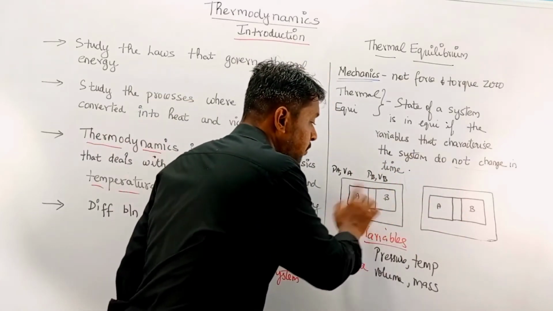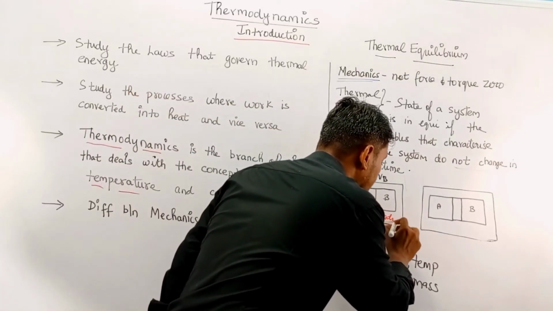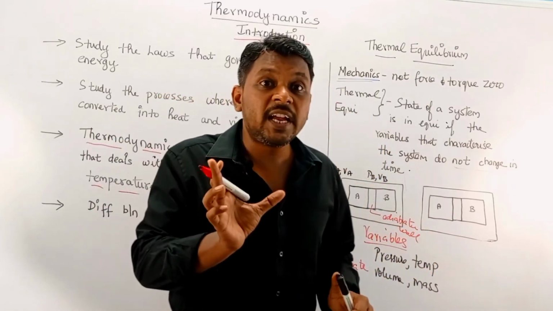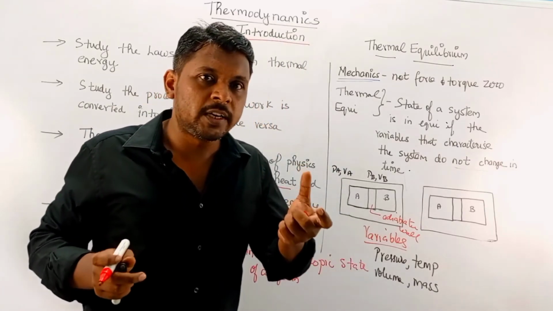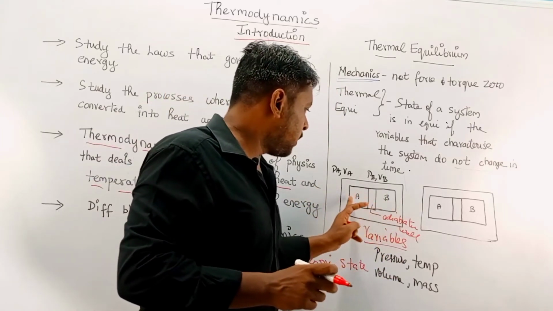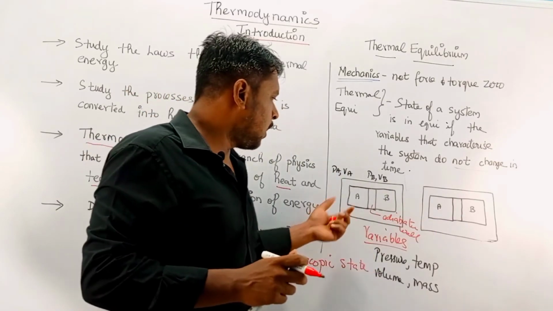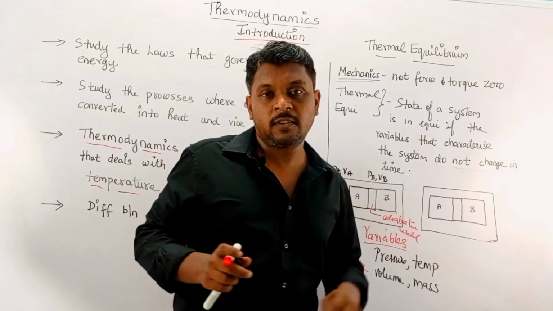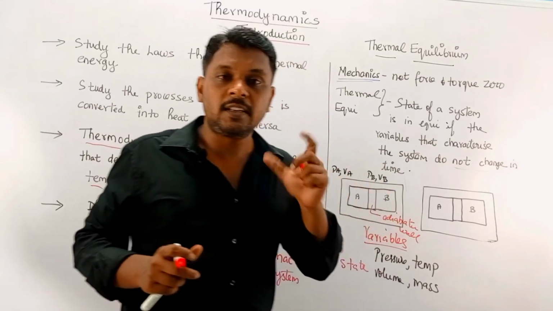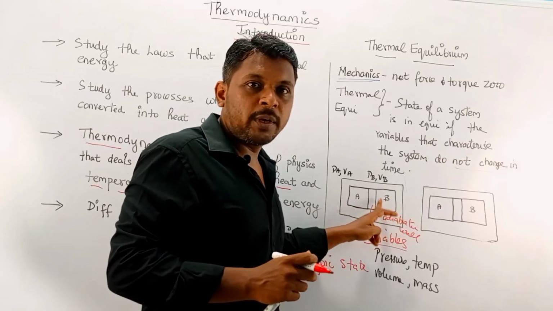Here we have A and B, which are separated by an adiabatic wall. What is an adiabatic wall? It is an insulating wall. What is the role of an insulator? It acts as a prevention of state change between A and B. It will not allow any heat to be transferred. It does not allow any transfer of material between the two. That is the work of the insulator. So this insulating wall will not allow any state variables to be transferred.